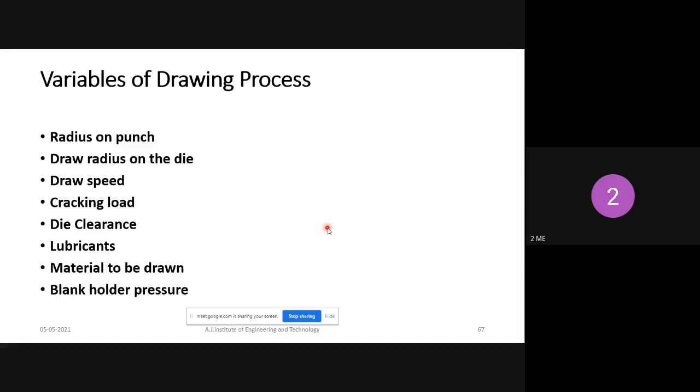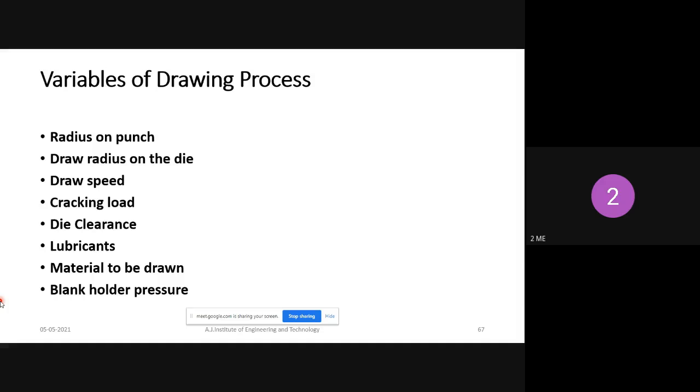Next, draw radius on the die. That is similar to the above. And draw speed. Very slow speed in the drawing process means you will get high accuracy. Higher speed of the drawing process means you will get very low accuracy. So it's about finishing: higher speed means low finishing, lower speed means higher finishing. So it is inversely proportional. Speed is inversely proportional to the accuracy of the metal.